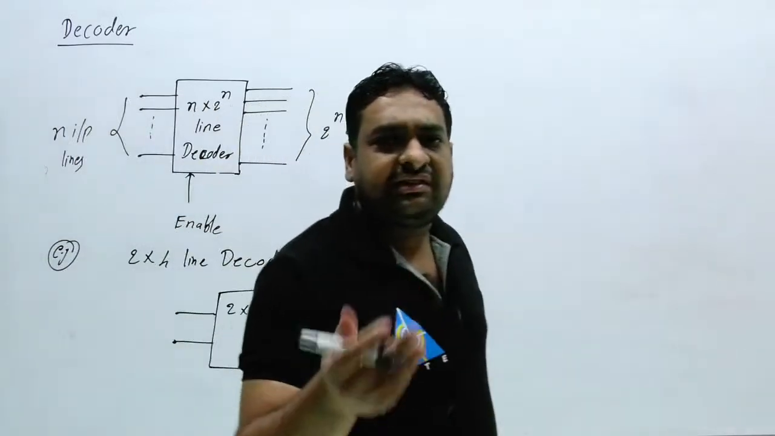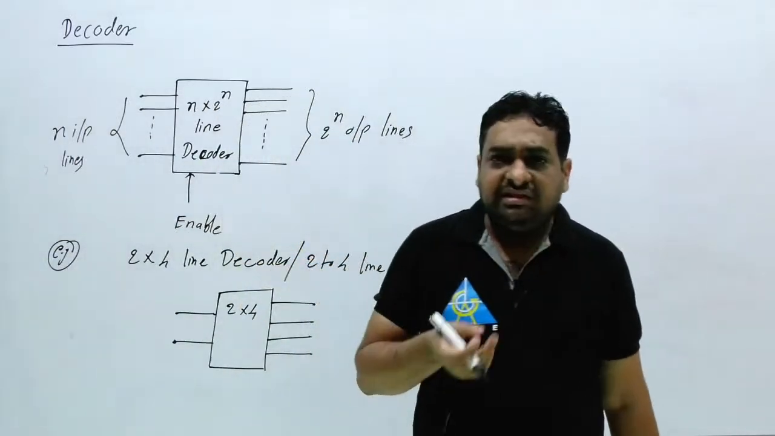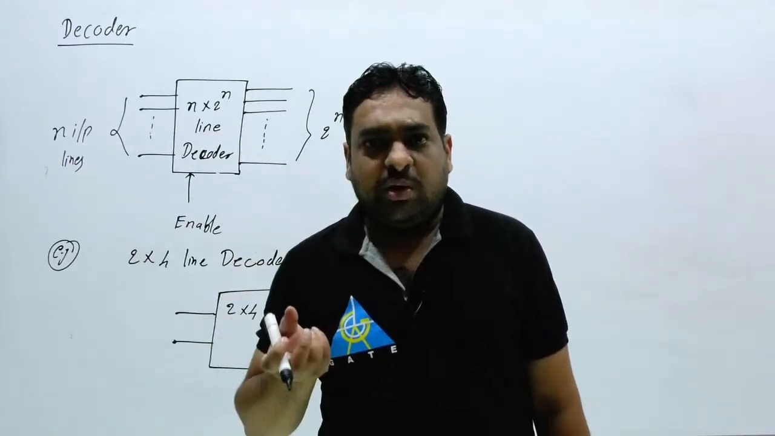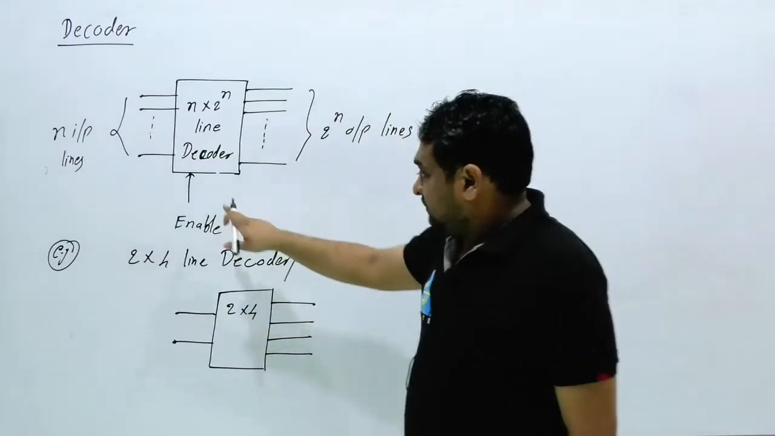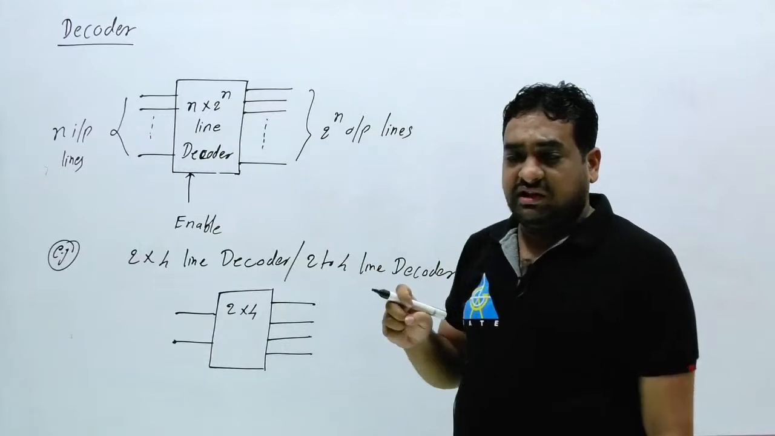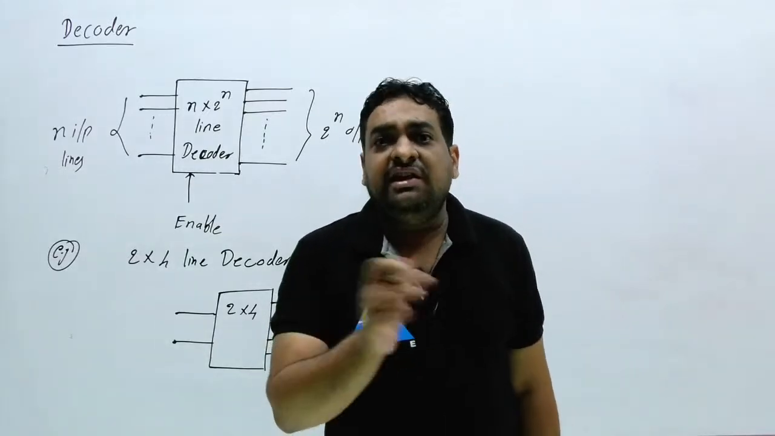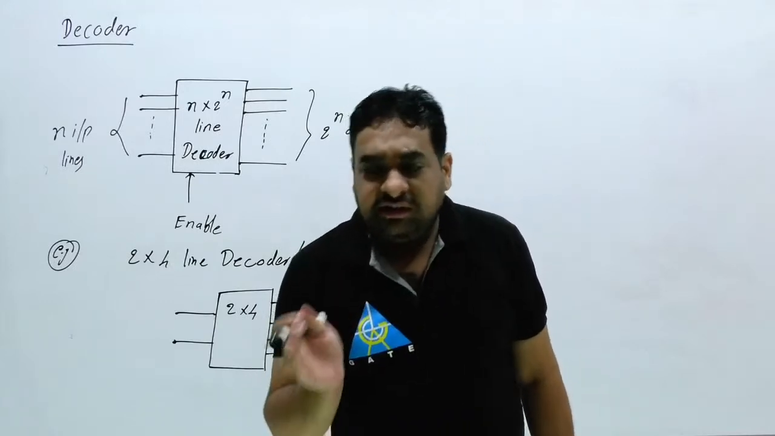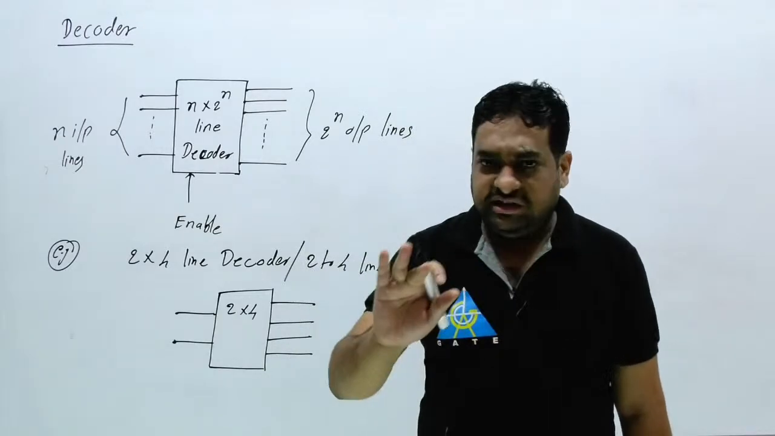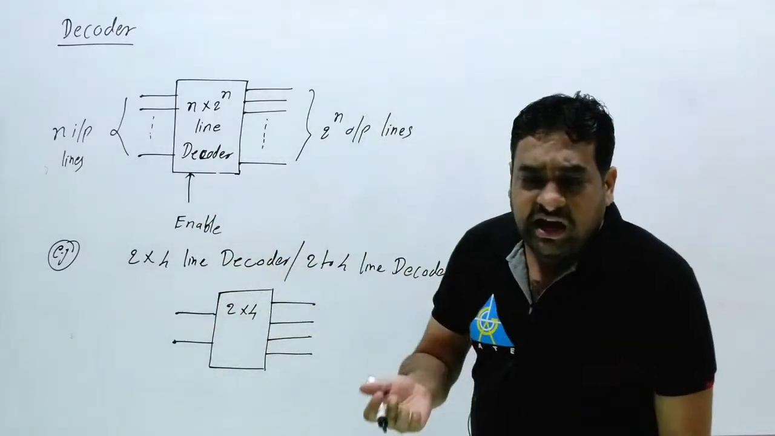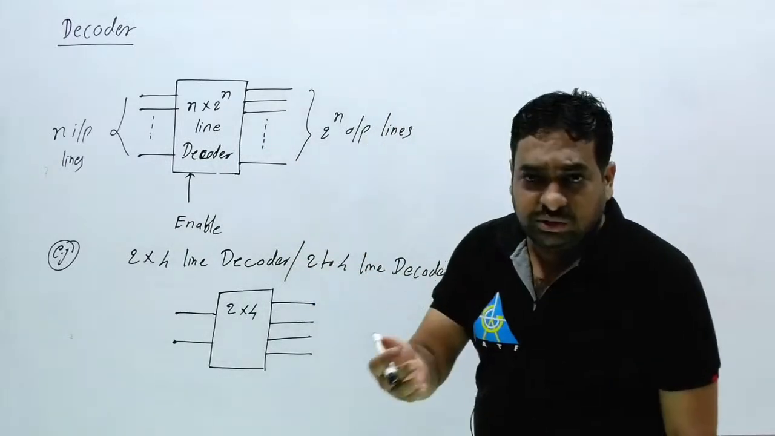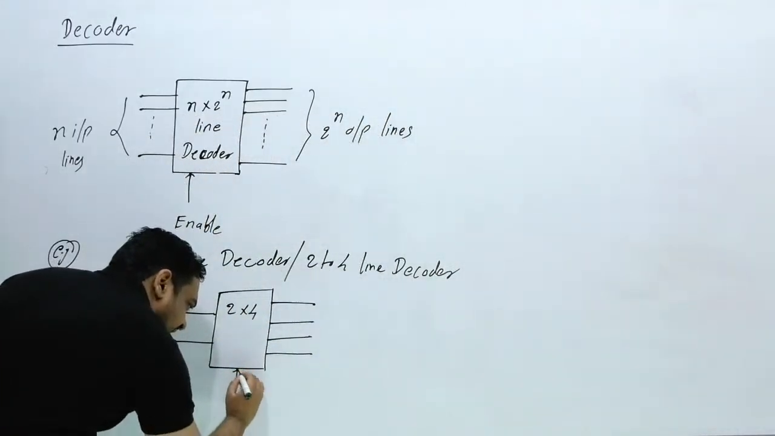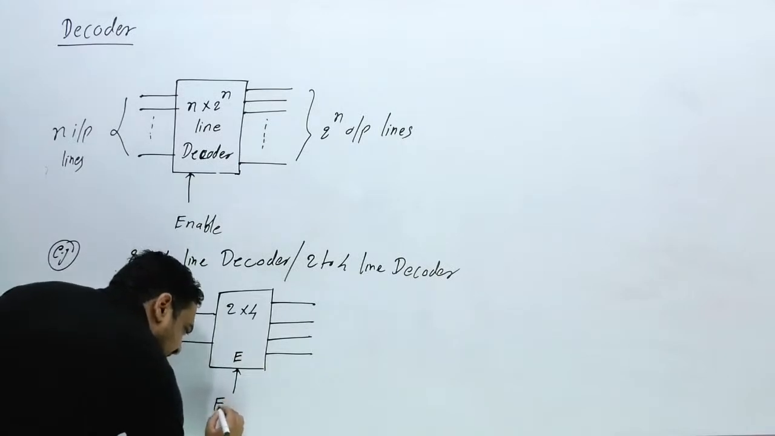Can I consider one extra signal? You can treat this enable signal as a power switch, but in general the enable signal is received from the microprocessor, and it can be in any form. It can be enabled by 0, or it can be enabled by 1. So this enable signal can enable the decoder by 0 or by 1. Now here I am considering one enable signal, and that is E. This signal is nothing but enable.